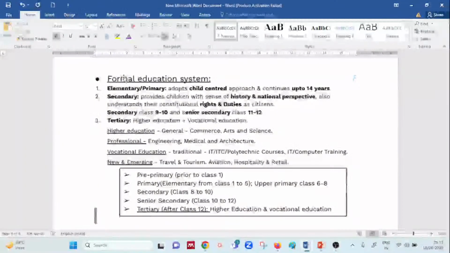So higher education takes into consideration your general studies like commerce, arts and science. Professional education will be taking into consideration what? Your engineering and medical and architecture, which is a part of your higher education. Coming to vocational education, you have two, traditional and new emerging. So under traditional, you have traditional courses like ITI, Polytechnic, okay, computer training. Whereas in new emerging, you have courses such as tourism, aviation industry, or hospitality.